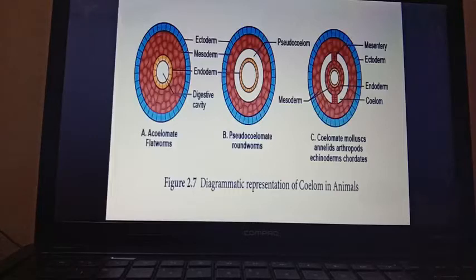So this hemocoel actually is the coelom or body cavity that is filled with blood. So four types of body cavity or coeloms are present: acoelomates, pseudocoelomates, coelomates, and lastly hemocoel.